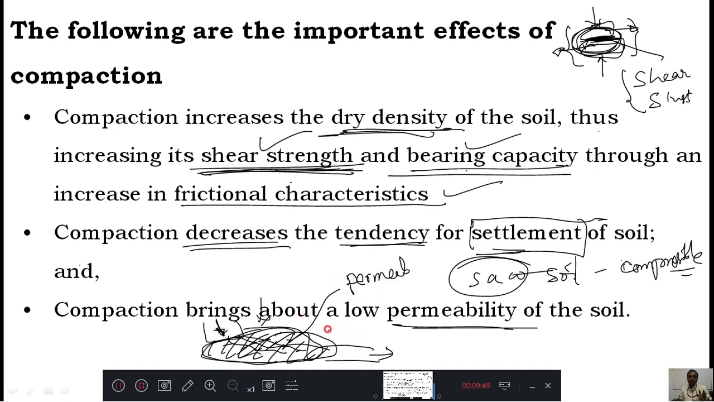Okay. These are the major effects of compaction, but there are still many other effects that happen on the soil when we go for compaction. That we will see later. Okay, we'll end this here. In the next class we will study some tests, how we need to determine the compaction and all that. Thank you very much.